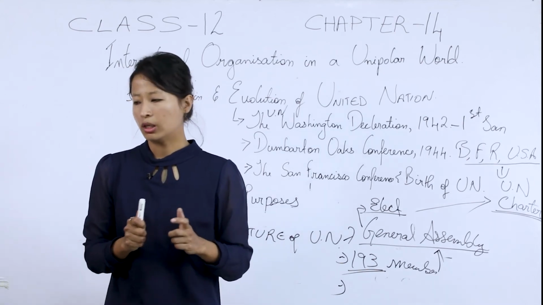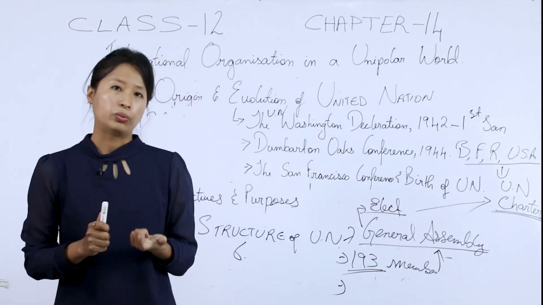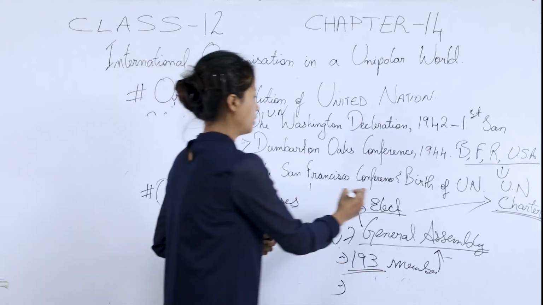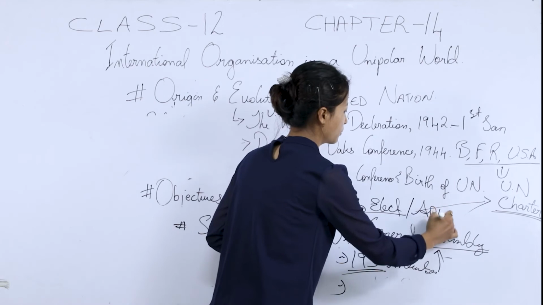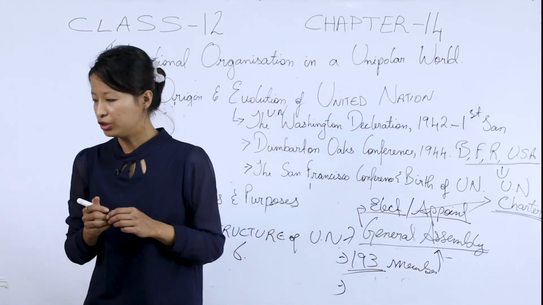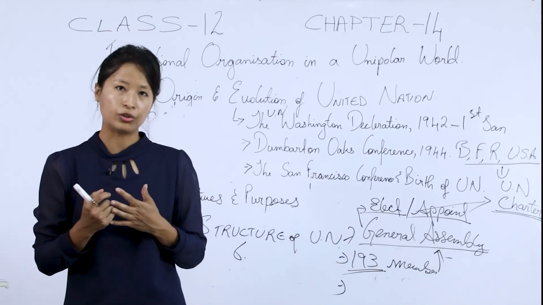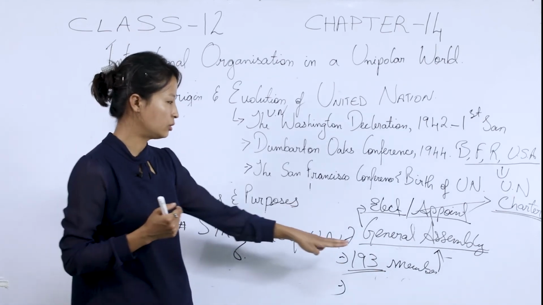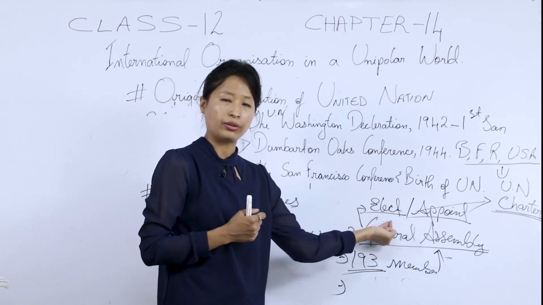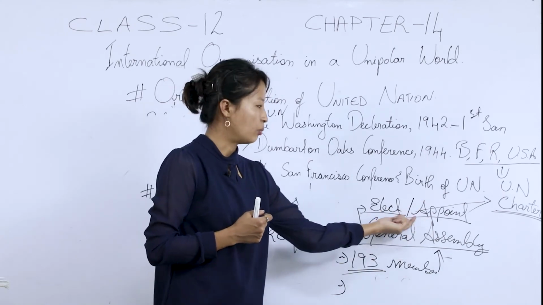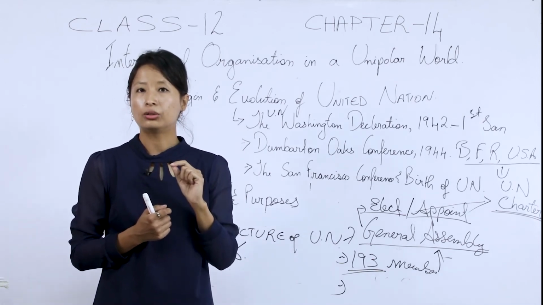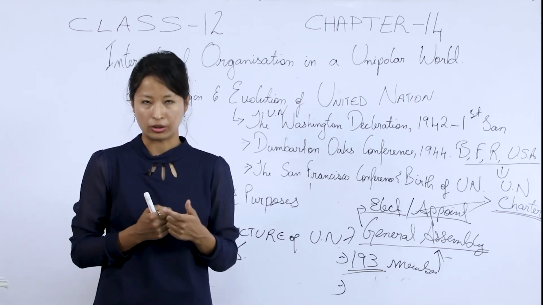Now, point number 3, it will appoint the UN Secretary General. So the functions of the General Assembly are 2: one is elect and the other is appoint. Appointment of the Secretary General is on the recommendation and advice of the Security Council.